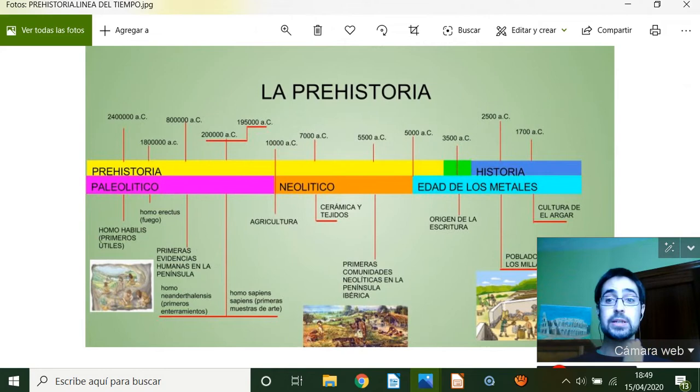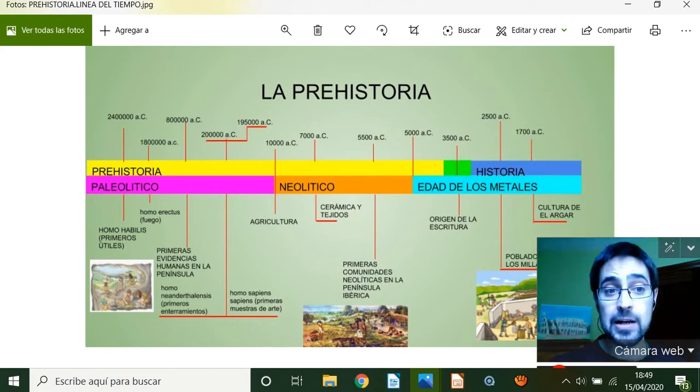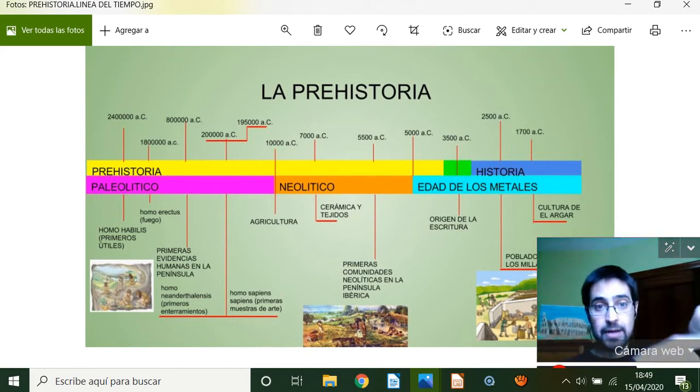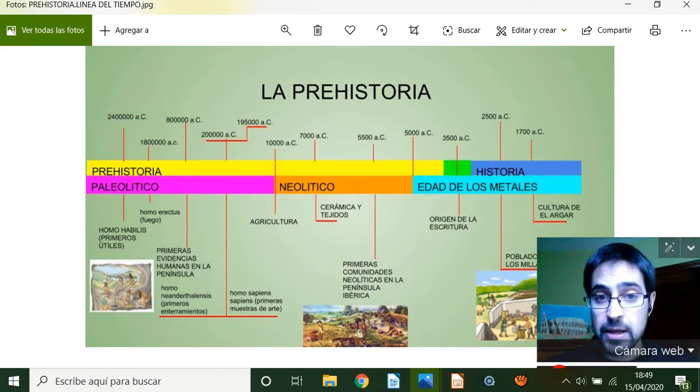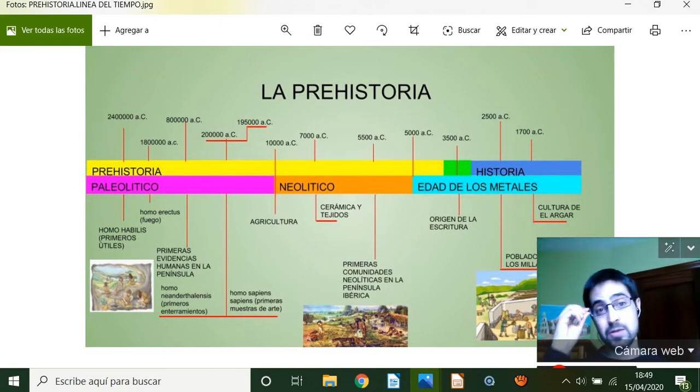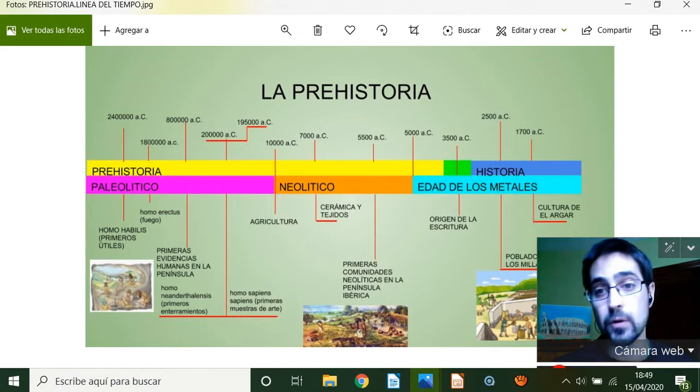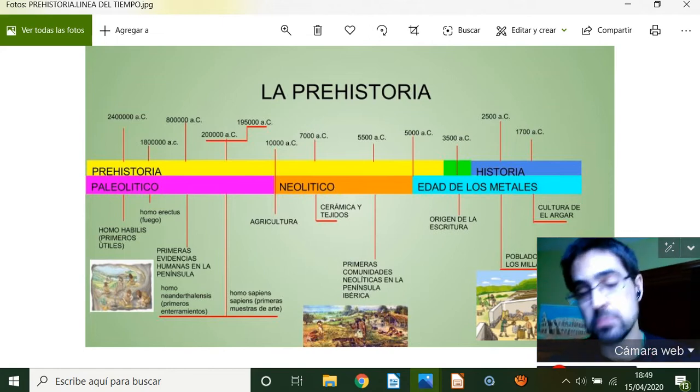Prehistory is divided into three important eras, stages: the Paleolithic, that is the ancient one, the Neolithic, that is the new one from 10,000 before Christ, and the Metal Age, or Edad de los Metales. This is the last thing.